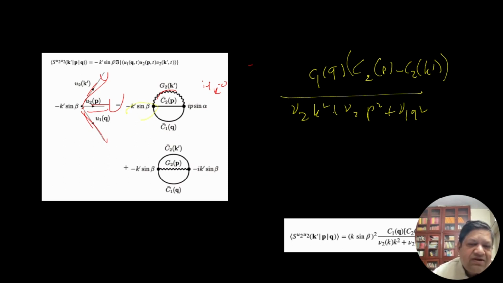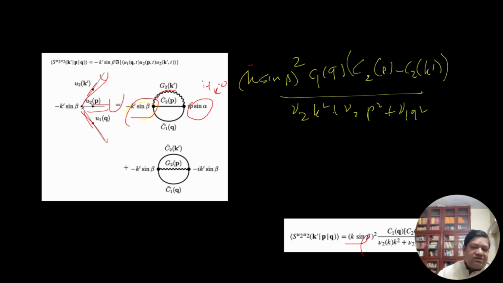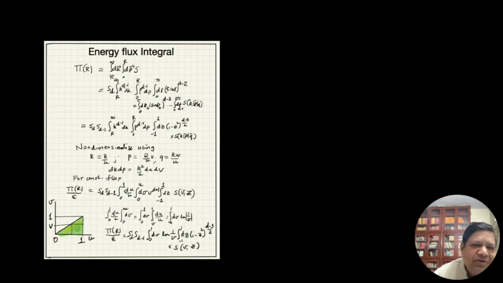These two guys, this K prime sine beta, can show that it is P sine alpha. So that's why you get K sine beta squared. So I can write this part as K sine beta squared. Okay, so this is U2, and we can see which is giving energy to whom.